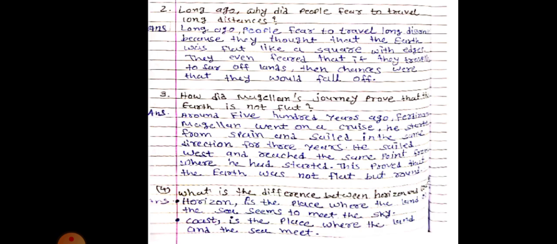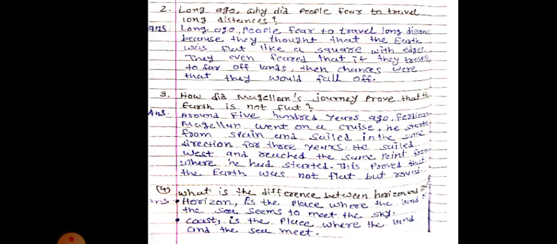Now, number 4. What is the difference between horizon and coast? I will show you the picture on that previous video also, the differences of horizon and coast.